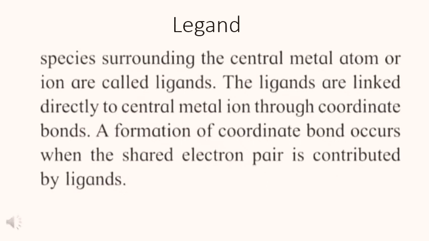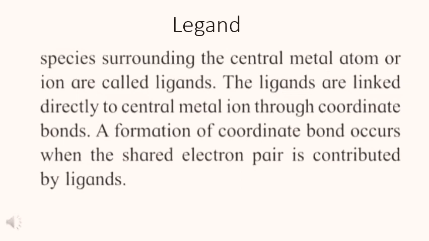Ligands. The species surrounding the central metal atom or ion are called ligands. The ligands are linked directly to the central metal ion through a coordinate bond.